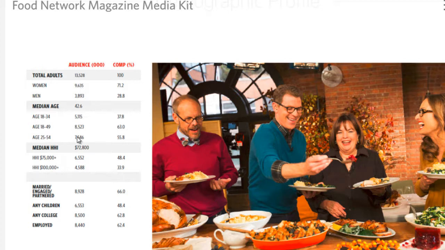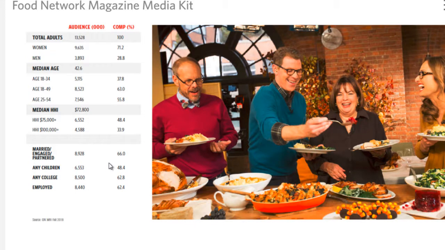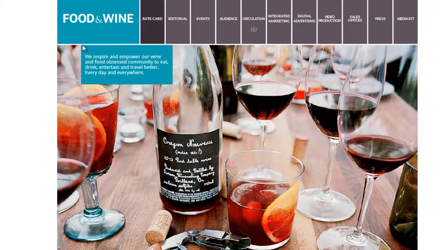It tells you the age group, so the majority are 18 and above, how much money they earn, if they have children, if they are married, if they are employed, and what their education level is. So what I would do is go to Google and type in whatever your niche is, space, magazine, space, advertise. Most likely you'll be able to find this information. Food and Wine, for example, if we go to advertise, it'll give you an idea of who you're targeting.